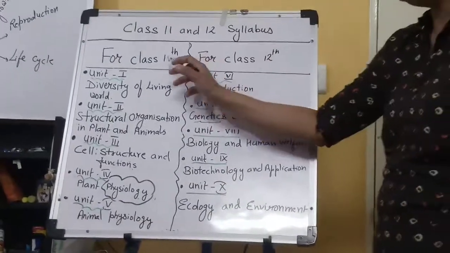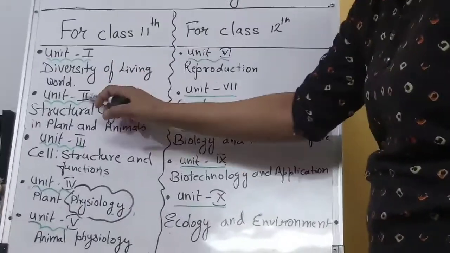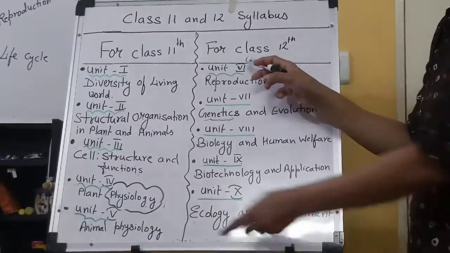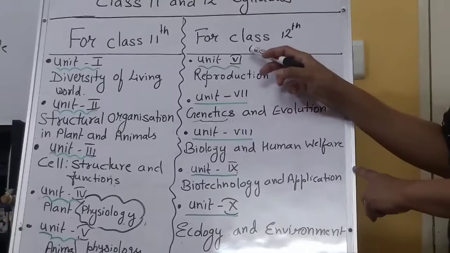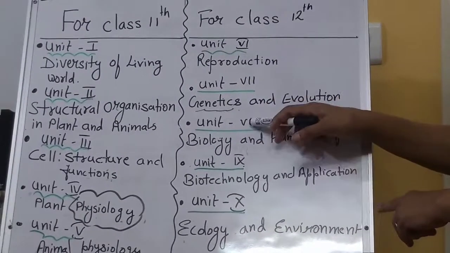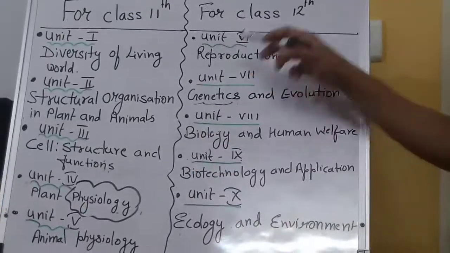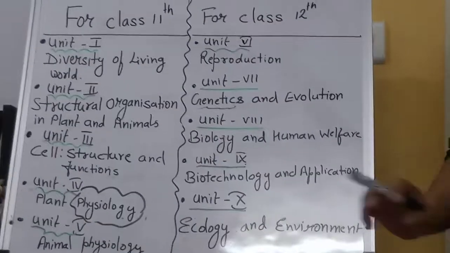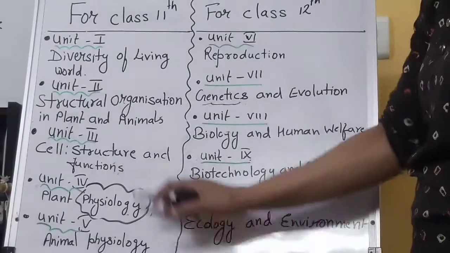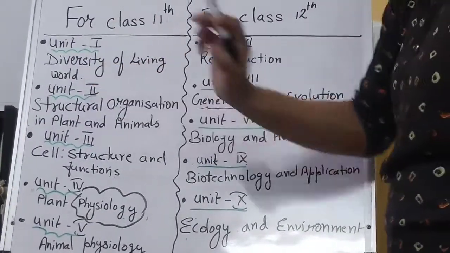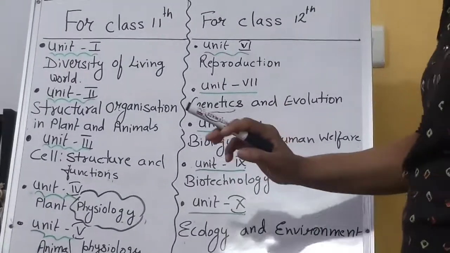In class 11 there are 5 units, 1, 2, 3, 4, 5, and in class 12 the remaining units are 1, 2, 3, 4 and 5. Okay, here 1 to 5 and here 6 to 10. Got it? In 11th standard you are going to see the first unit, diversity of living world. Okay, it has 4 chapters.